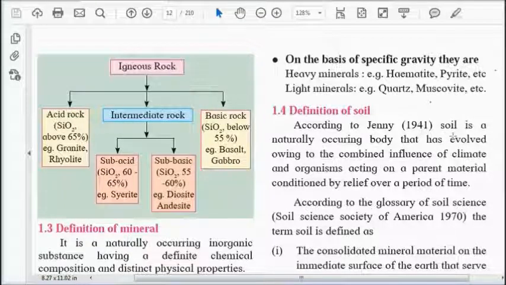For example, soil is a natural medium of plant growth. This is the smallest definition of soil. Another definition: soil is a natural material made from natural sources due to the effect of natural resources. In soil, the basic resource is natural, the climatic factors are natural, and what the end product soil